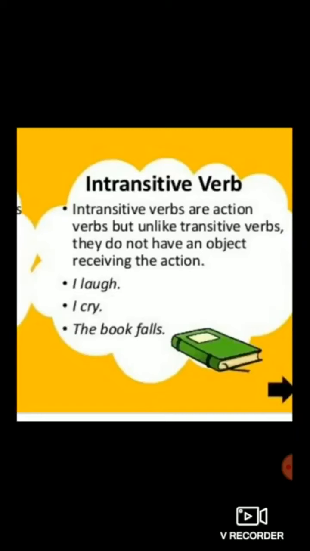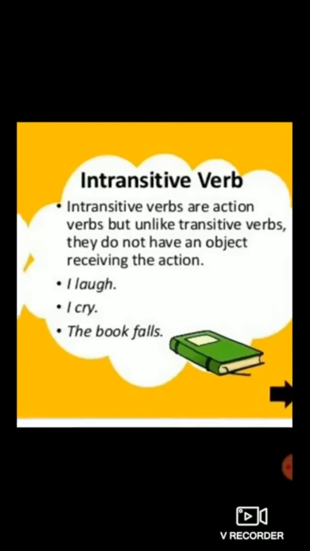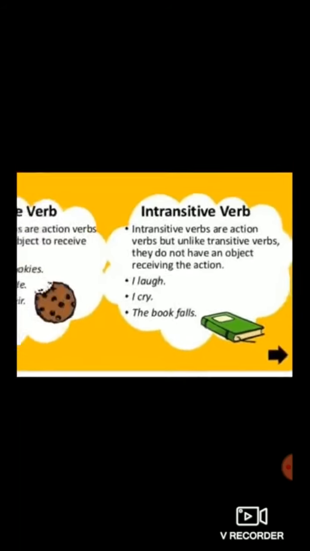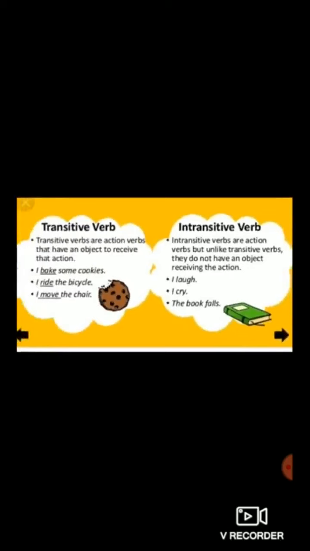Next example, the book falls. So in the book falls, children, the verb is falls. So just underline the word falls because it is a verb. Is there any object after it? No. So fall is an intransitive verb because it does not take an object after it. Understood, students? Are you clear with the concept of transitive and intransitive verb?